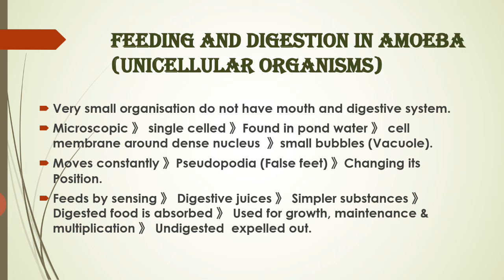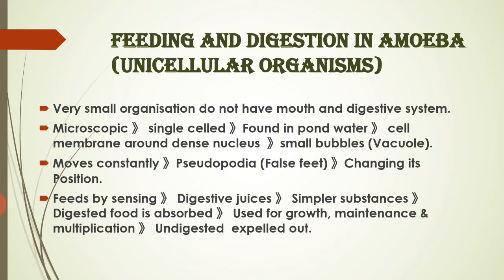Or you might have seen cars having a central lock. When you reach nearby, it automatically starts producing a sound. In the same way, in the unicellular organism amoeba, they have some sense, so with that they can feel the food particle is around them.